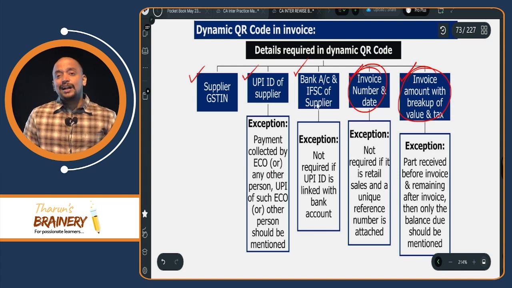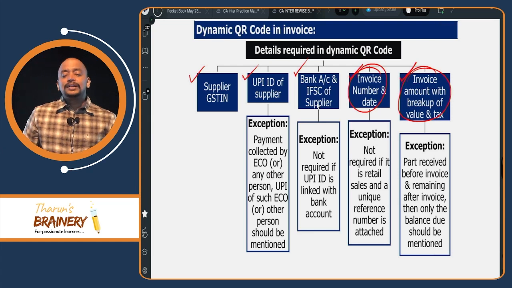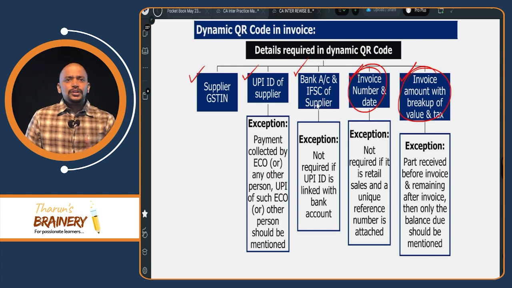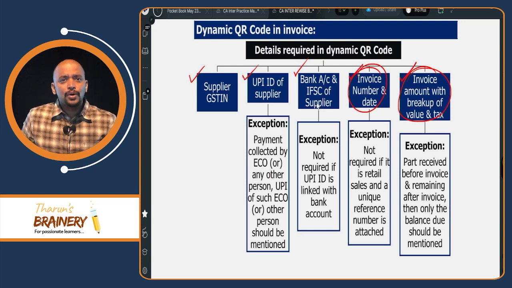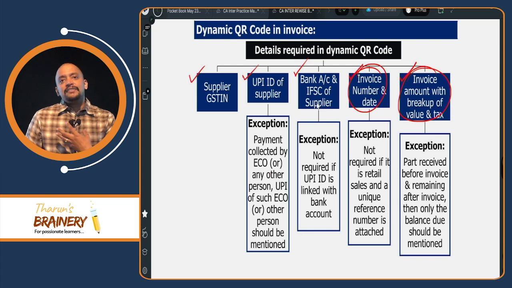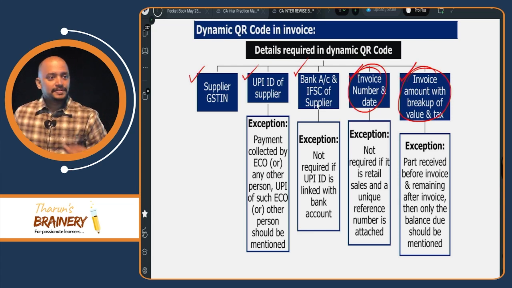Then bank account and IFSC code of the supplier. Exception: it is not required if the UPI ID is linked with the bank account. Generally UPI ID will be linked with the bank account. No sir, not necessarily always, because I have a bank account in IndusInd Bank, but my UPI ID is OK Axis.